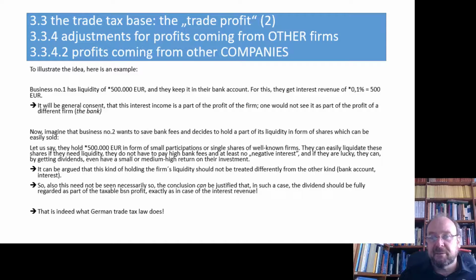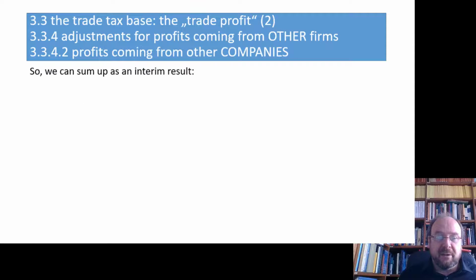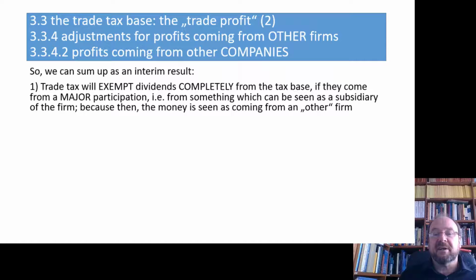Full taxation of dividends or full exemption. There is no compromise in trade tax, either 100% out in case of high participations or 100% in taxation in case of low participations. Now, naturally, we can sum that up. There is either full taxation or full exemption. It depends on high or low participation.